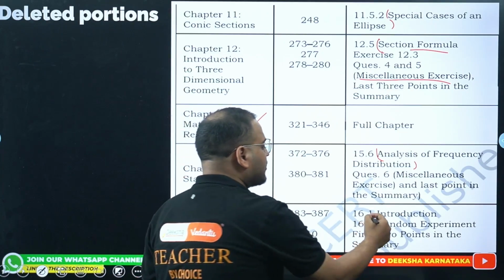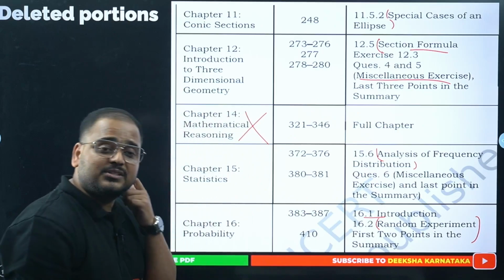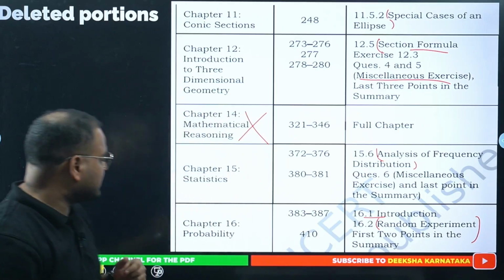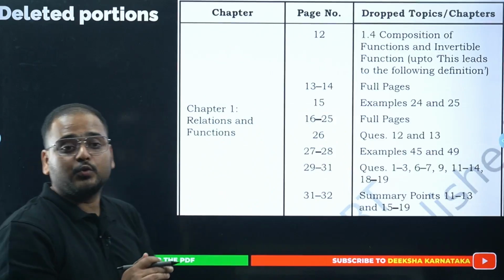Probability: introduction and random experiment. The main part, random experiment, is not there anymore. Okay, let's continue with the portions. Now comes the PU2 portions.